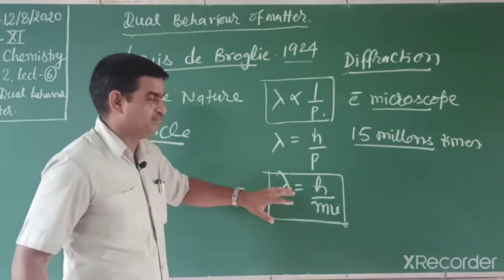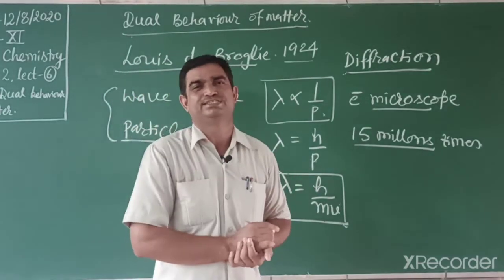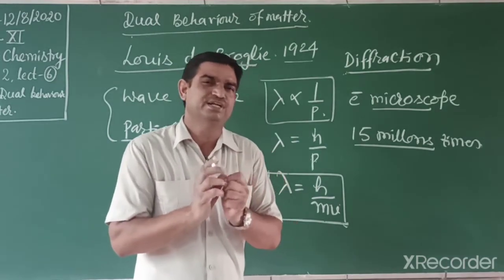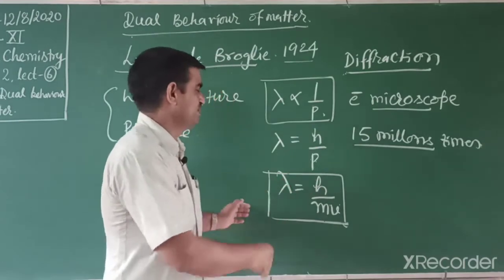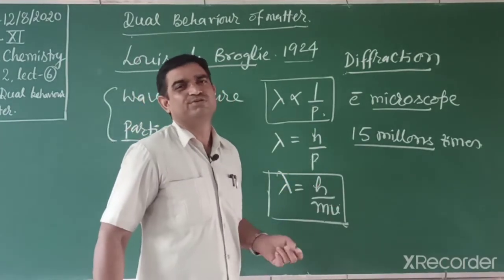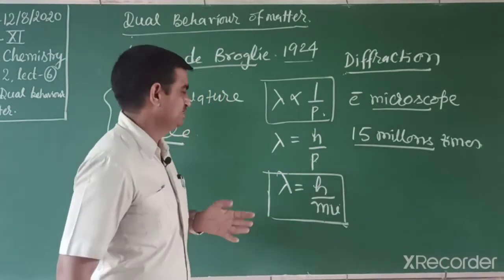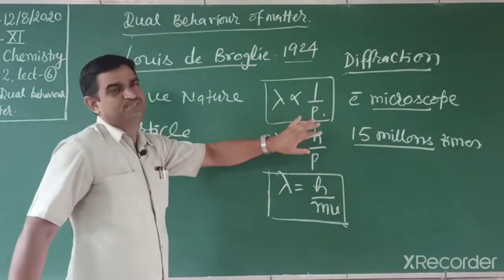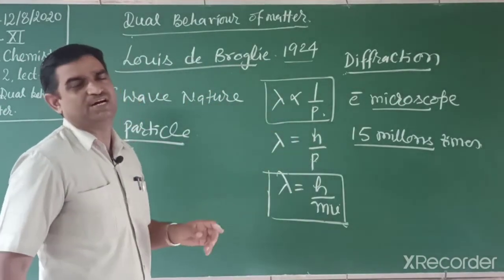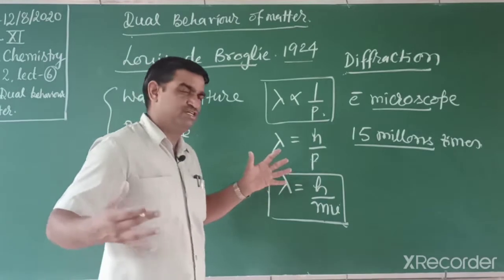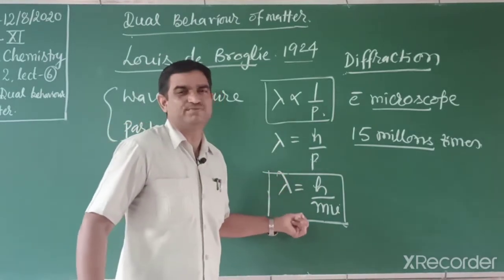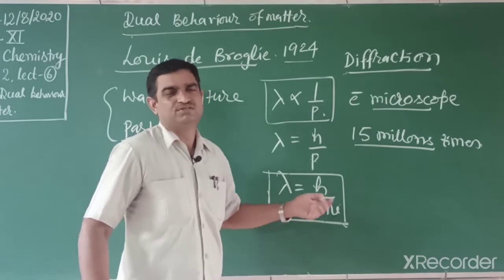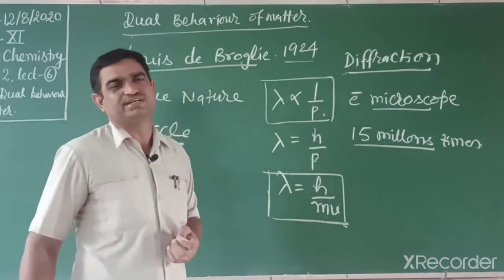The ball appears only with particle nature. But if the ball were very, very light like an electron, it would behave as a wave, and the batsman could not hit the ball. In a similar way, every matter behaves with dual nature, but for milligram-sized or heavier objects, the wavelength is very, very small, negligible, so only particle nature is considered.